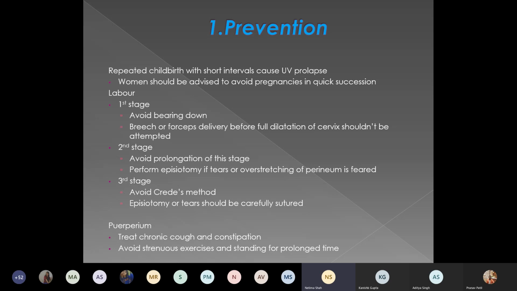Now during the second stage of labor, a prolonged second stage and prolonged bearing down again cause weakening of the fascia and ligaments in the pelvis and pelvic floor. Then episiotomy should be given whenever it is necessary, because irregular tears and excessive stretching are worse compared to a clean-cut episiotomy given on the perineum.